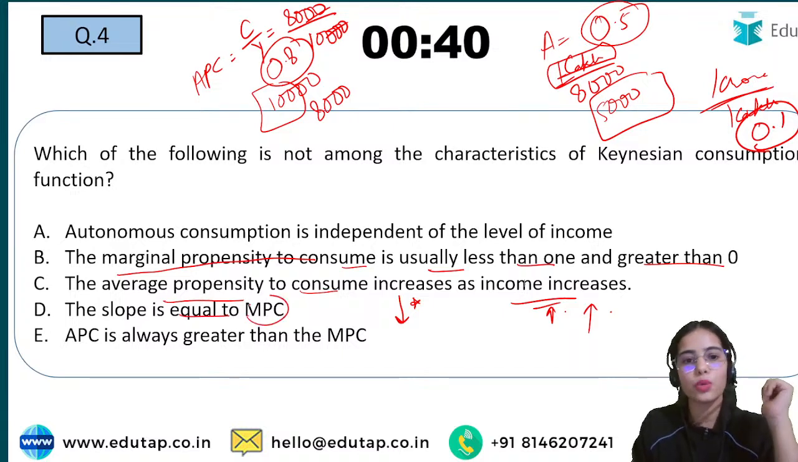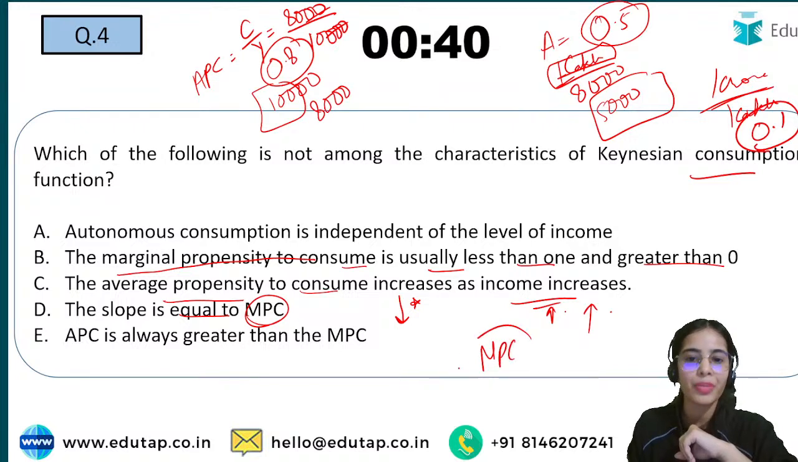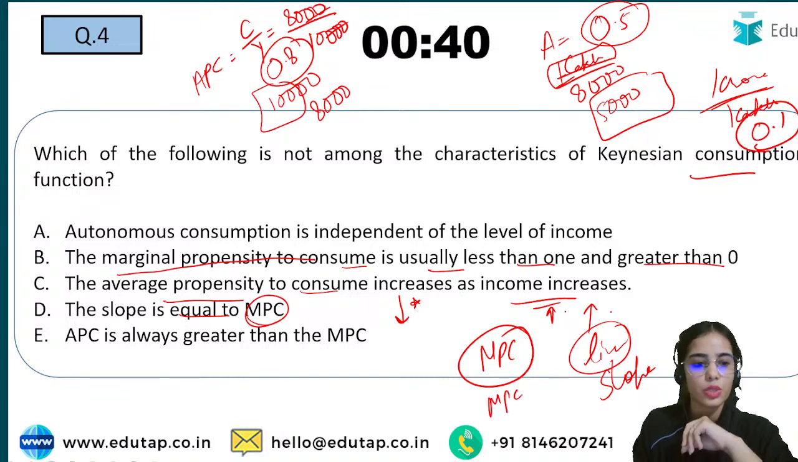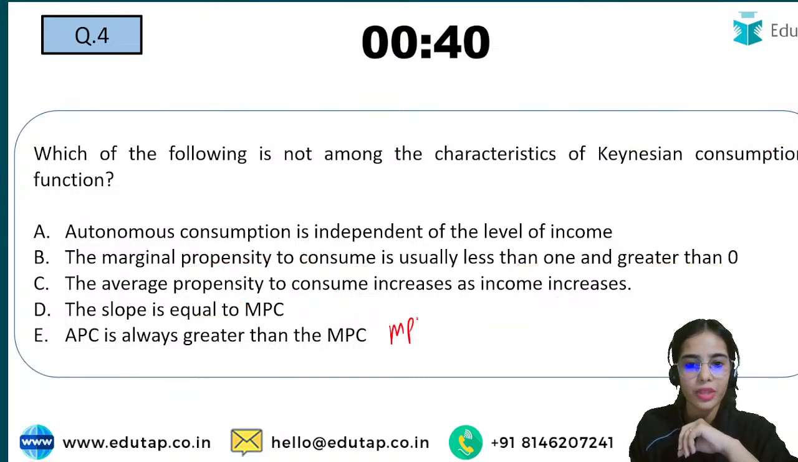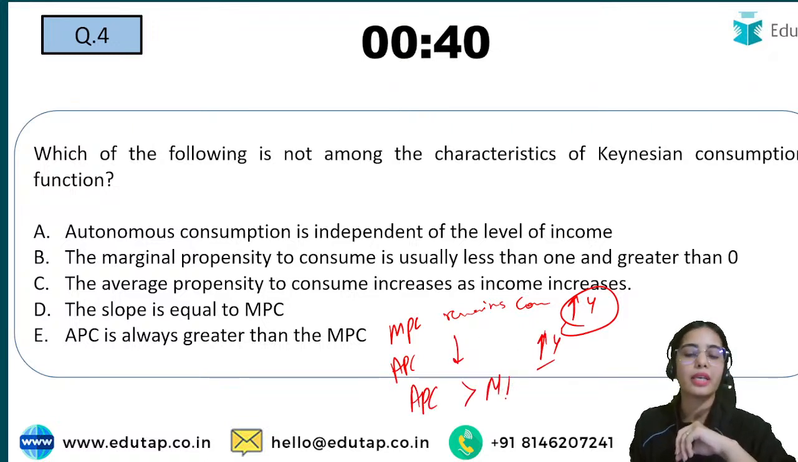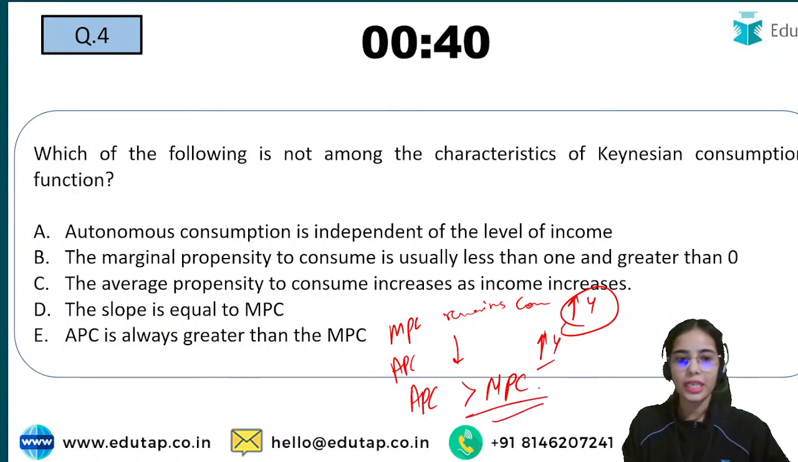The slope is equal to MPC. In the consumption function, the slope is equal to MPC, and in the linear consumption function, the slope remains constant. That means the MPC remains constant with the increase in income. Your APC decreases with the increase in income, but your APC will always be greater than the MPC. So this is the idea that you need to remember.